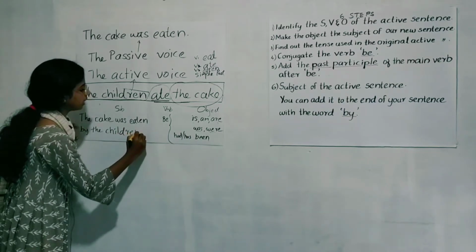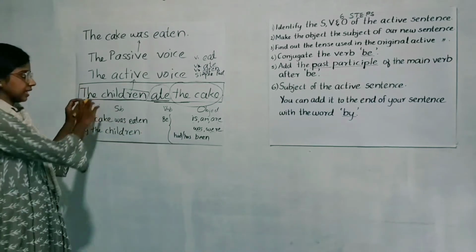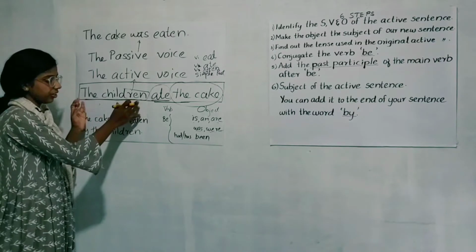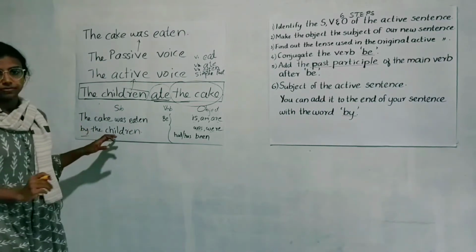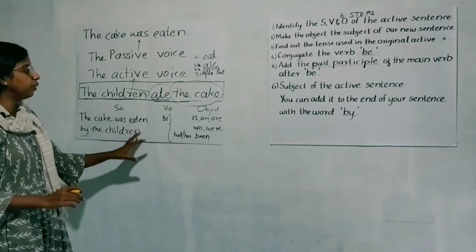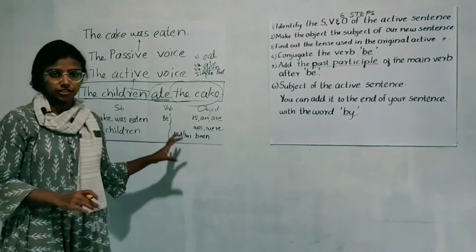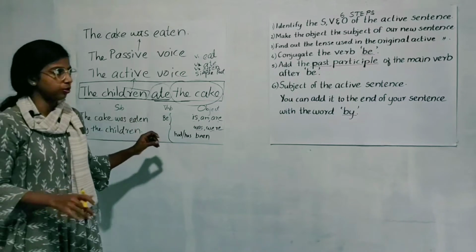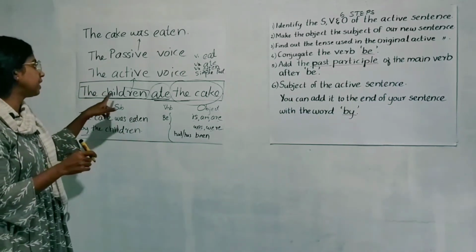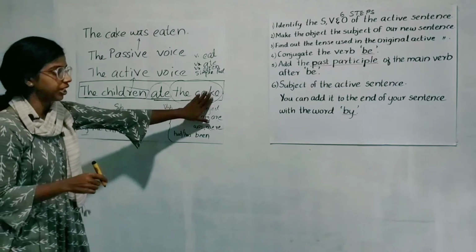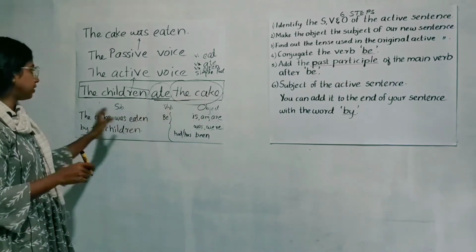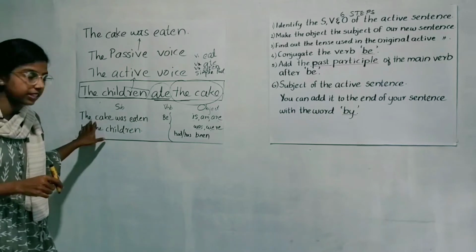We can add the subject of our active sentence, in this case the children. We can add it using the word by. Okay, so our new passive sentence is formed. So what are the rules? First of all, we have to identify the subject, verb and object. Then we have to make the object of our active sentence the new subject of our new passive sentence.